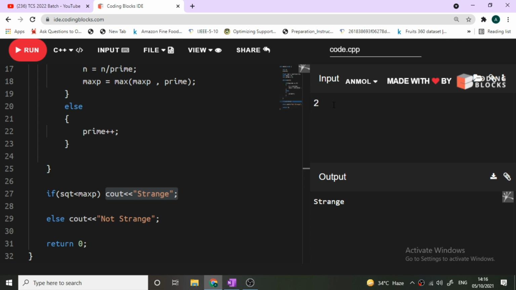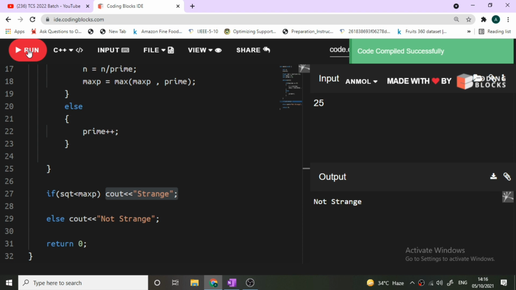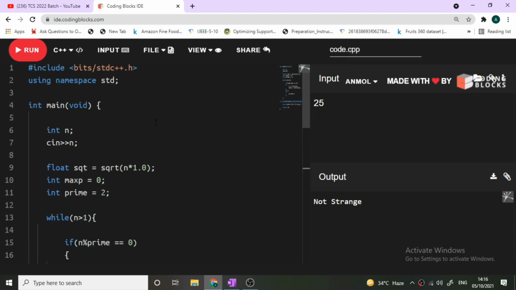Now we will do it with 25. So it will give us not strange, because the maximum prime is 5 and the square root of 25 is 5 also. So it is not less than the square root, so it will give us not strange. So this code is running perfectly fine. So I hope this question was clear to you.